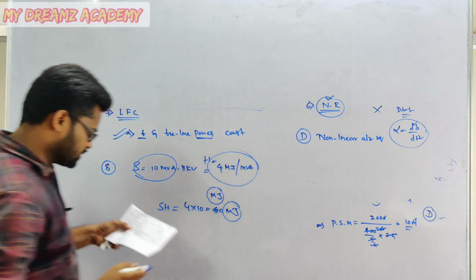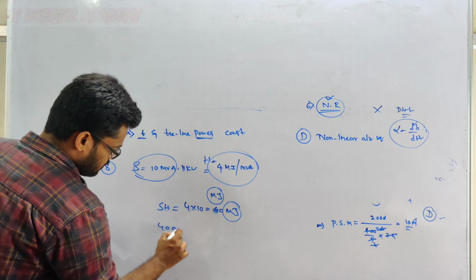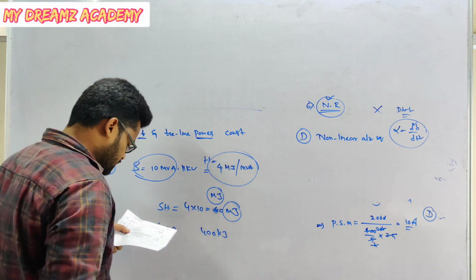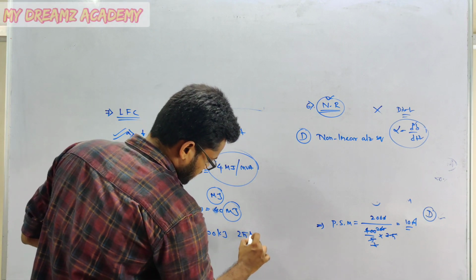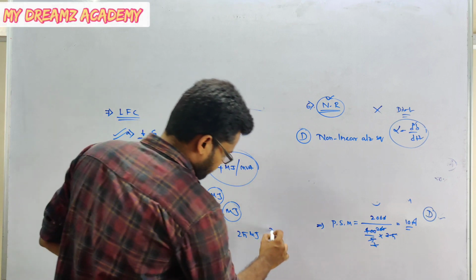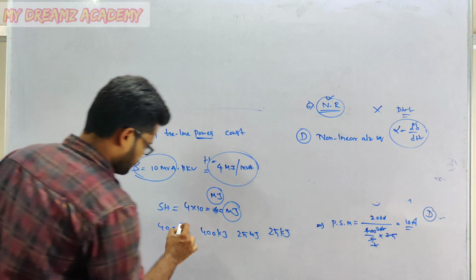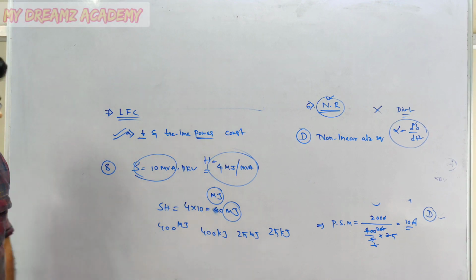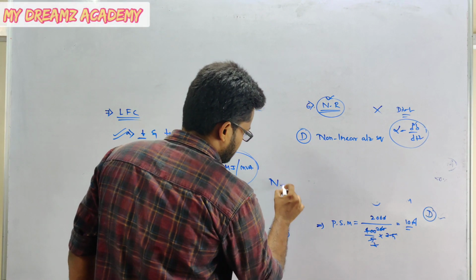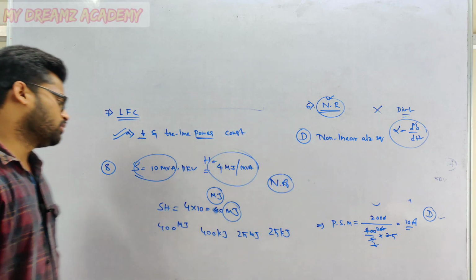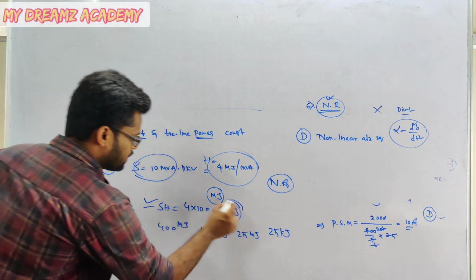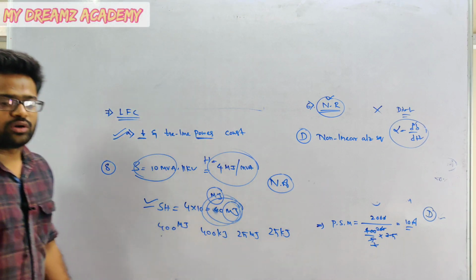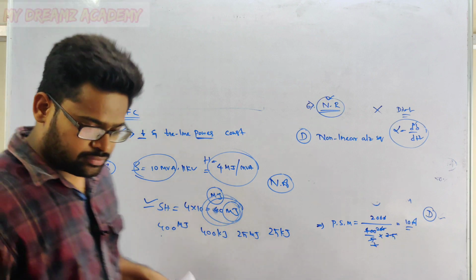But observe the options. Option A is 400 megajoules. Option B is 400 kilojoules. Option C is 25 megajoules. Option D is 25 kilojoules. So which option is correct? No option is correct. In the key it is given as not applicable. The correct answer is 40 megajoules. No option is correct in the below options. Go for the ninth question.